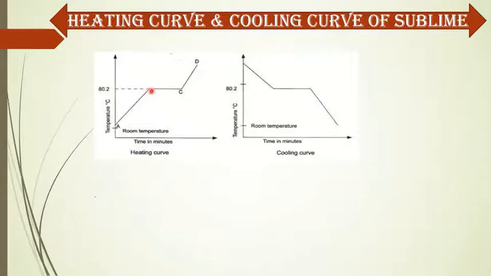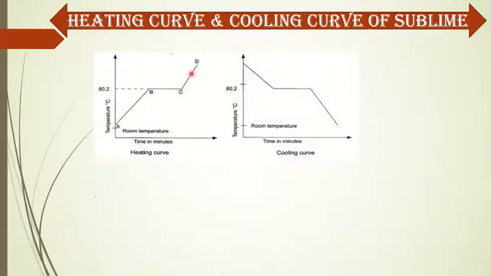But at point B, it starts to sublimate. That means it is the sublimation point of this sublime. It becomes gaseous here. Along BC the temperature doesn't increase because it is the sublimation point, and the full amount of sublime becomes gaseous at point C, and then it is the gaseous state of this sublime.